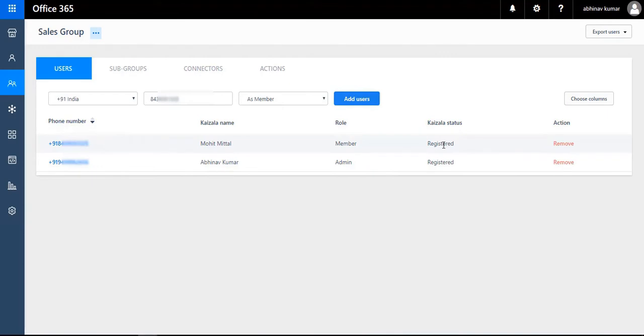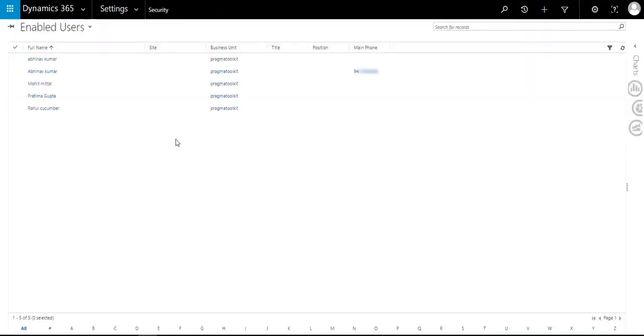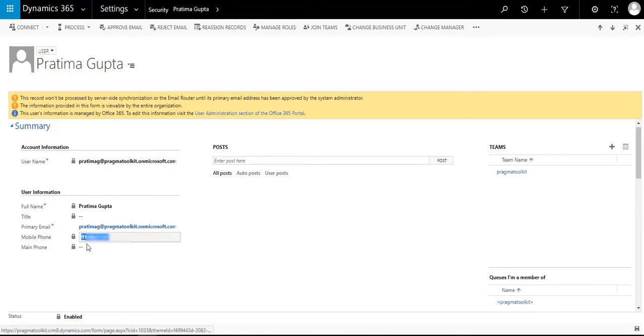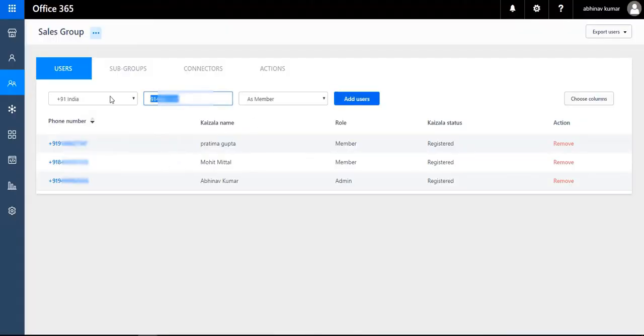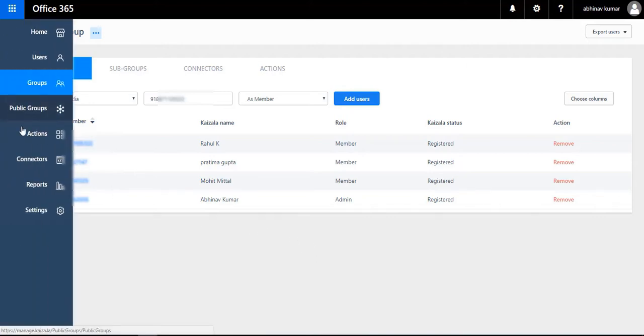So I'm adding some more members here. Now just go to another user, copy the mobile number, paste it here and add user. I'm adding four users in this group. Now these are all registered because they all have the Kaizala app on their mobile.